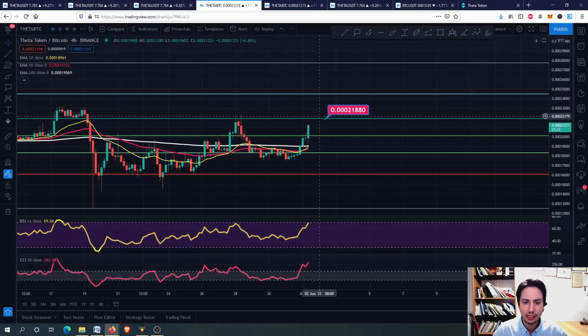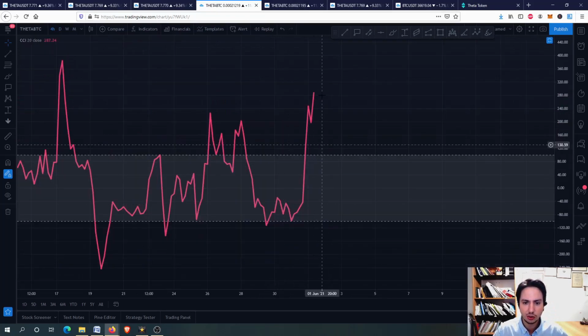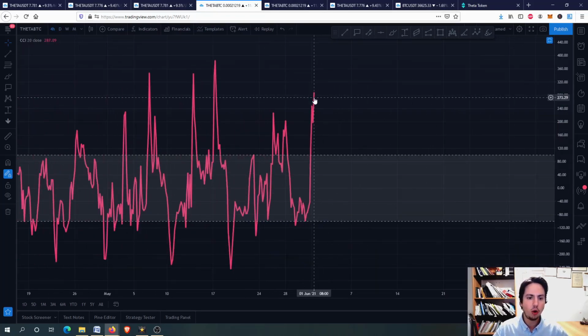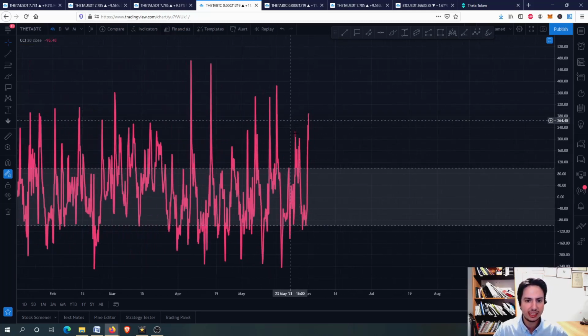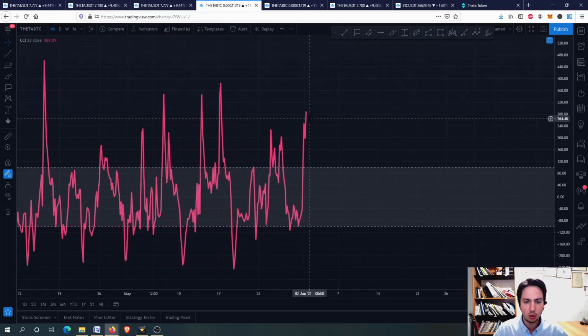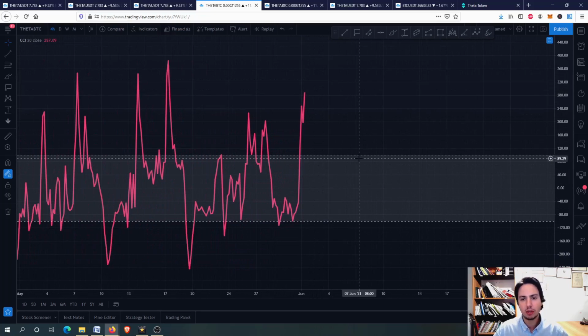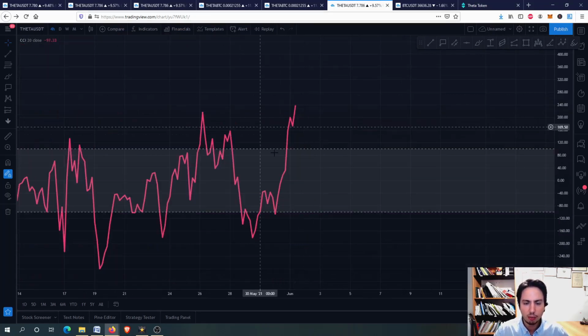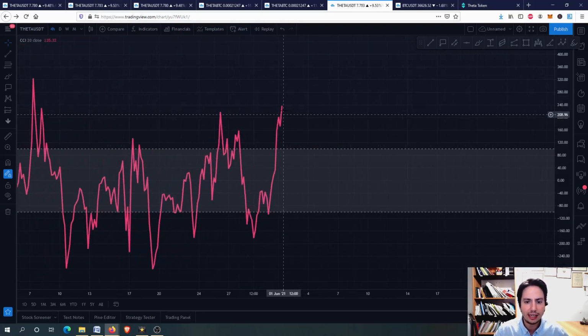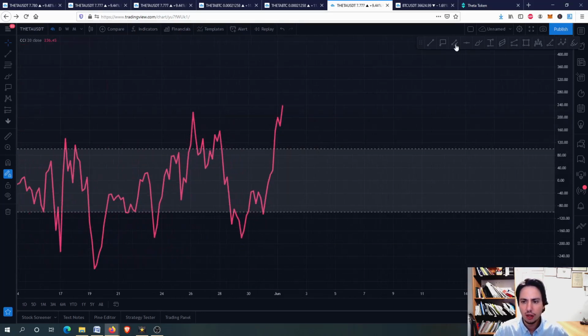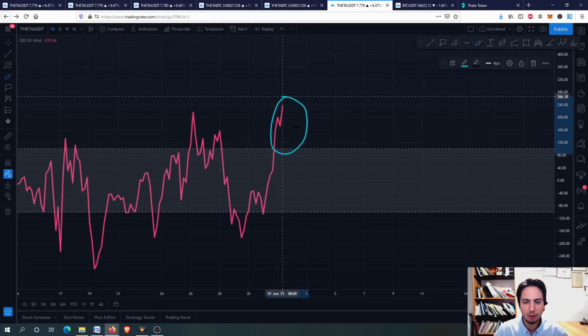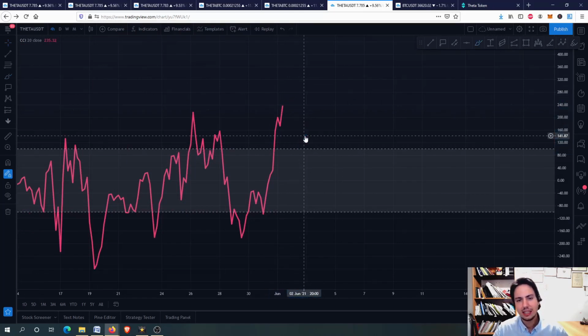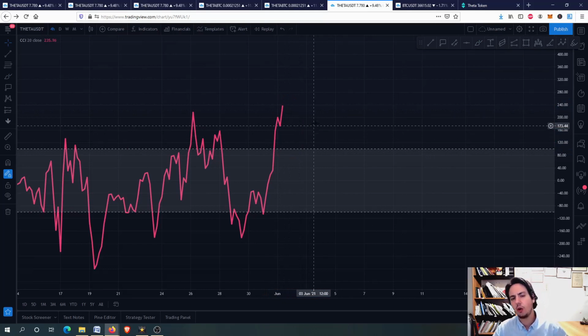Do not worry if we correct for a bit. It is due to the commodity channel index being over 100. You can see here we might have small room to grow a little more, but we will correct soon. Let's go to Theta against USDT. You can see here on the commodity channel index, guys, on the price analysis that we are doing right now, we are in an overbought situation. We are above the gray area. We are above this gray zone. That is very good, and of course for the short term we correct a little bit.